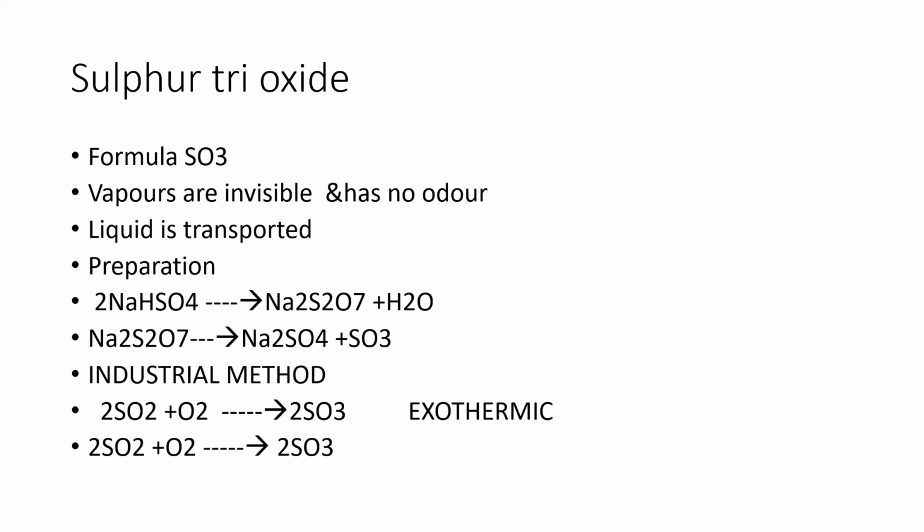This is how the catalyst works. First vanadium gains electrons from sulfur and again transfers the electrons to the oxygen. So vanadium pentoxide is the catalyst, it is a reversible process, and it is an exothermic reaction.